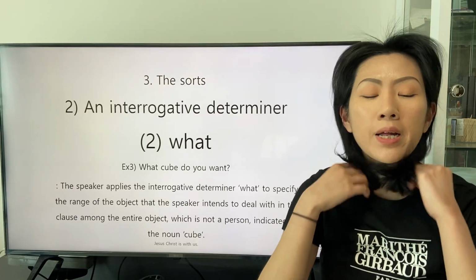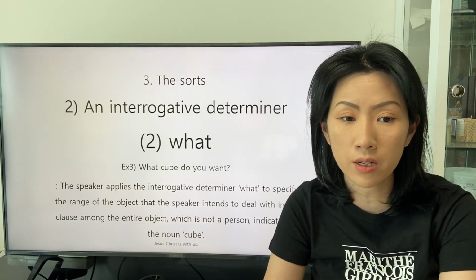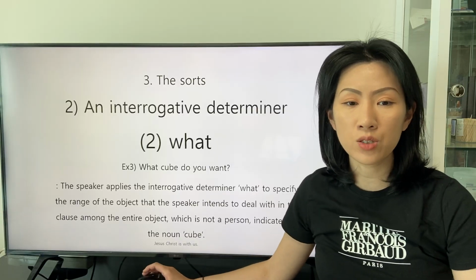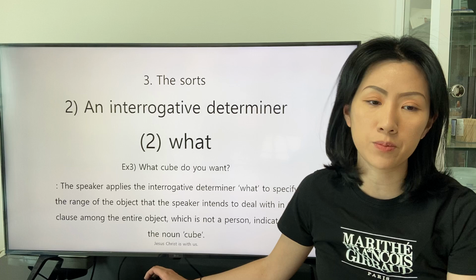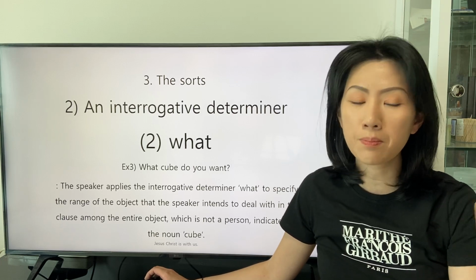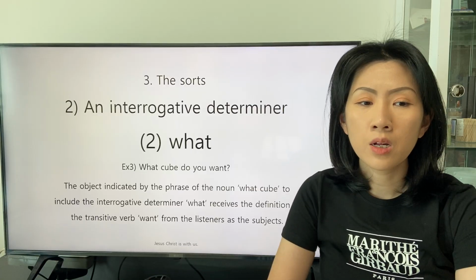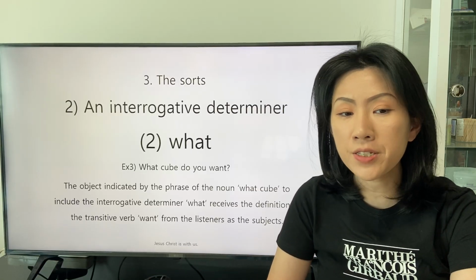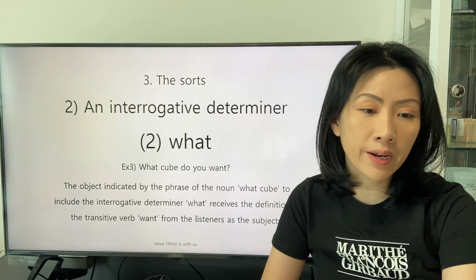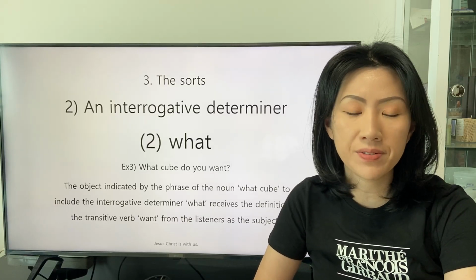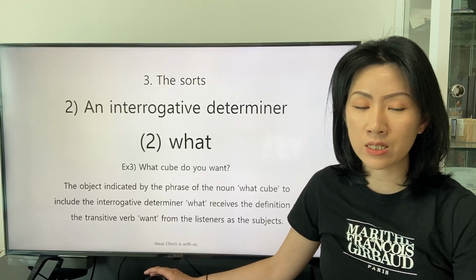The speaker applies the interrogative determiner what to specify the range of the object that the speaker intends to deal with in the clause among the entire object, which is not a person, indicated by the general noun cube. The object indicated by the phrase of the noun what cube receives the definition of the transitive verb want from the listeners as the subject.